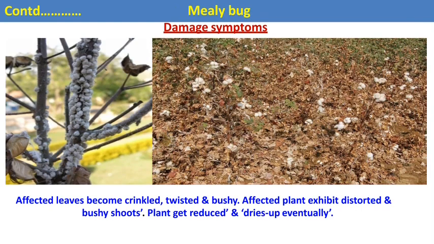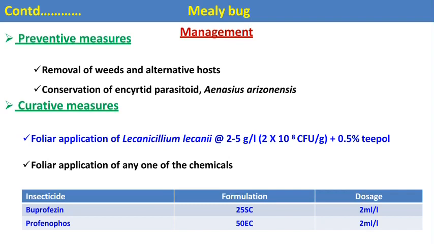Here, if you see, the affected leaves become crinkled, twisted, and bushy in appearance. The affected plant exhibits distorted and bushy shoots. The plant growth is reduced and it dries up eventually, because they suck the cells continuously from the succulent plant parts. Hence, the plant dries up eventually.